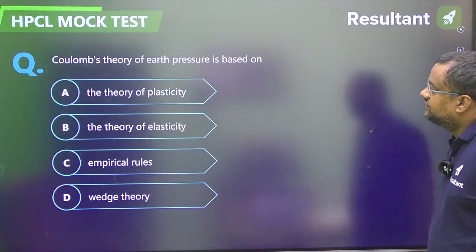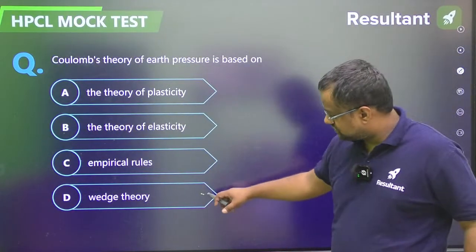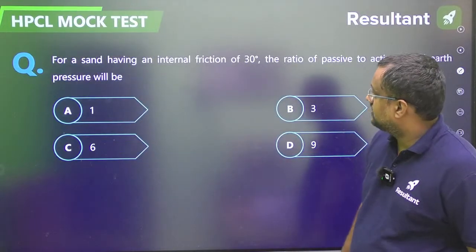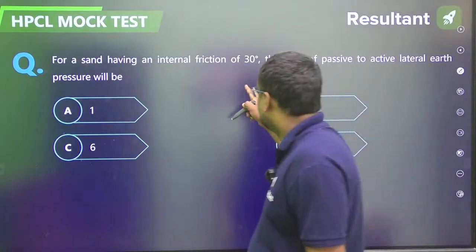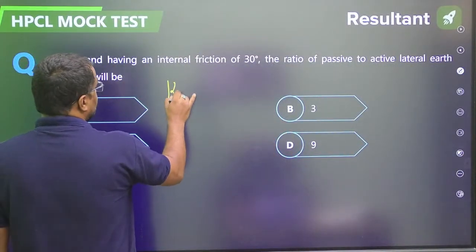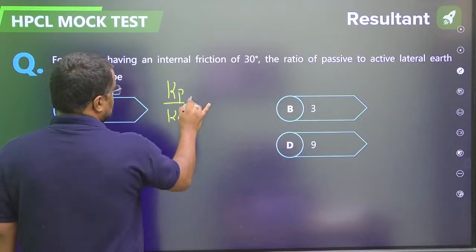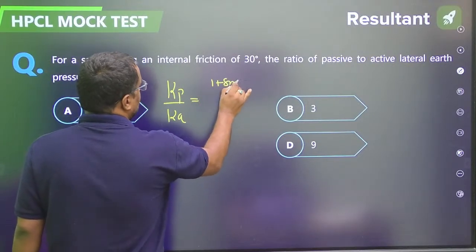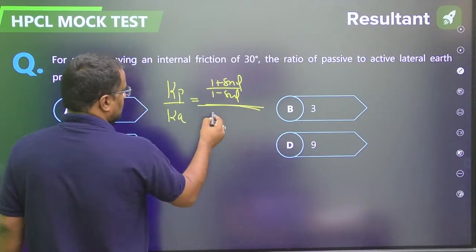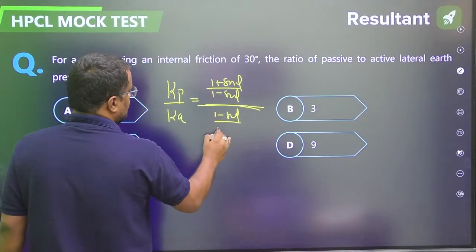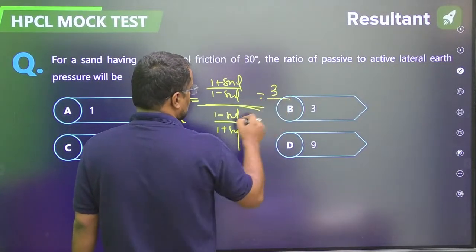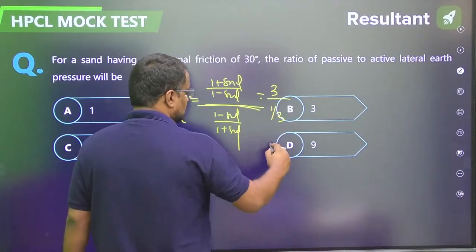Coulomb's theory of earth pressure is based on the wedge theory. Again a database question. For a sand, the ratio of passive and active pressure coefficients, Kp by Ka: Kp is (1 plus sin phi) over (1 minus sin phi), and Ka is the reciprocal of that, (1 minus sin phi) over (1 plus sin phi). For 30 degrees, Kp will be 3 and Ka will be 1 by 3. So the ratio will be 9.